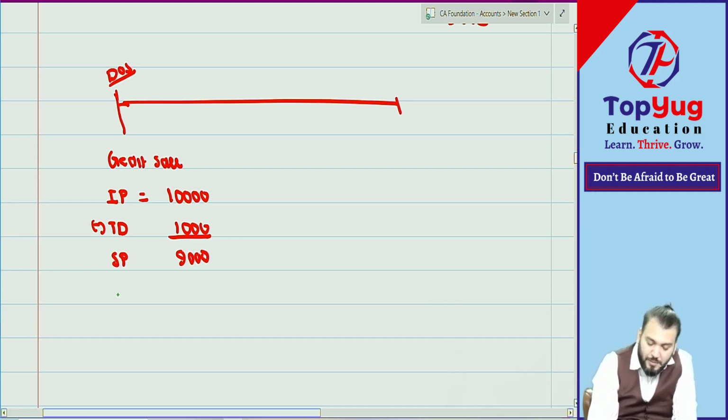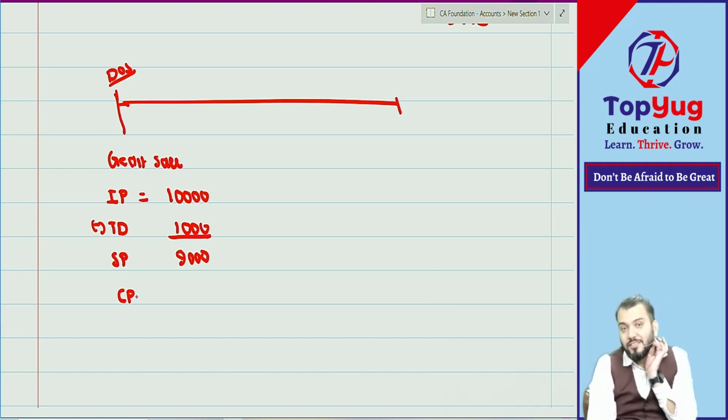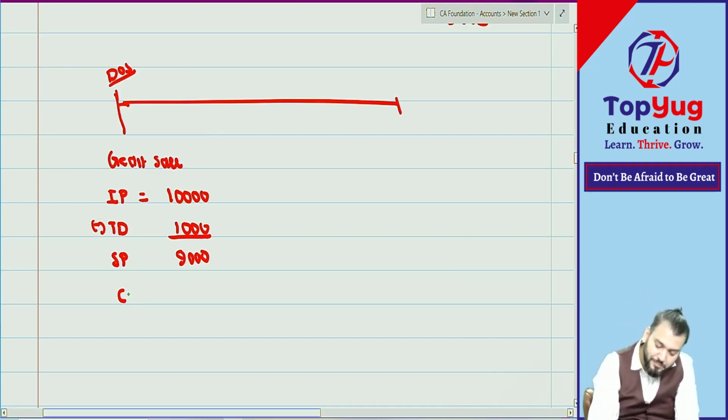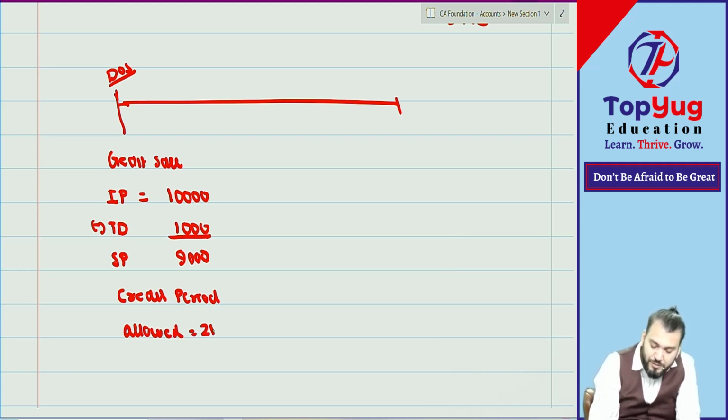Suppose the credit period, CP, means credit period, write it in full otherwise you'll be confused, CP does not mean cost price. Credit period allowed is equal to 2 months. Means after 2 months is the due date of payment.